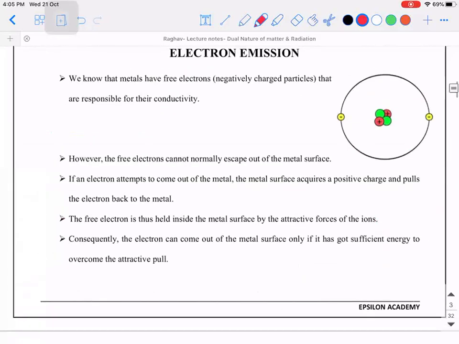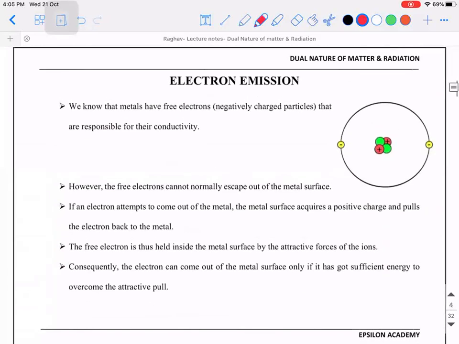Now comes the important concept, because photoelectric effect was the one which started explaining the particle nature of light, right? So now we'll see what electron emission means. So what do you mean by electron emission? Name itself is suggesting. Emission means something coming out, emitting. So what is getting emitted?